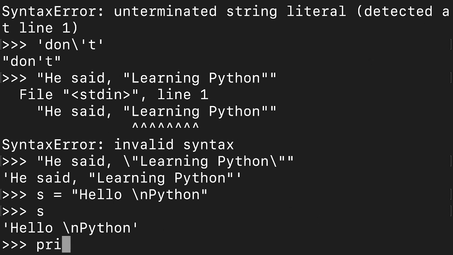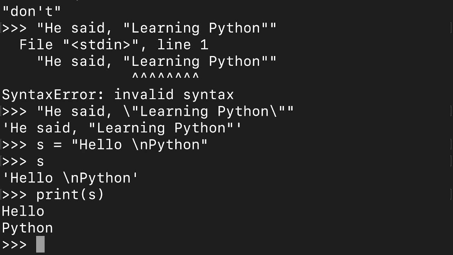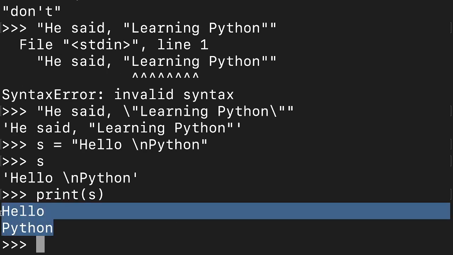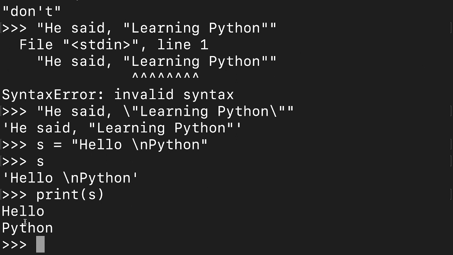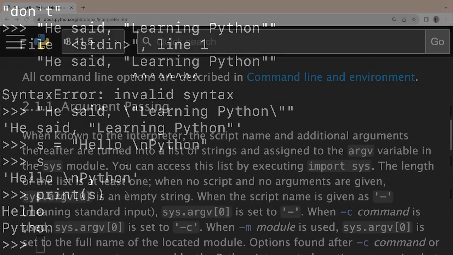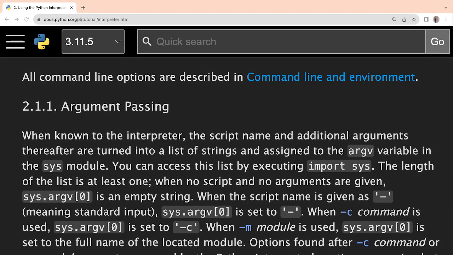So because of that, you should use the print function. Inside print, if I write this s, now the output is coming properly, that is hello Python. Hello is printed in one line and Python is printed in the next line. So this is the difference, and I hope now you understood that if some kind of special character is there, then you should always go for the print function. All right. So let us go back to the documentation.